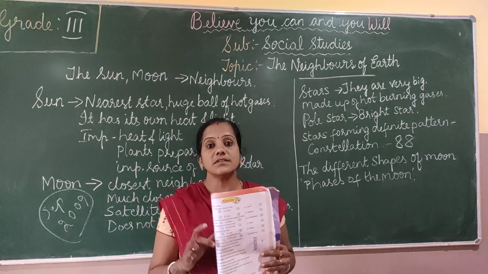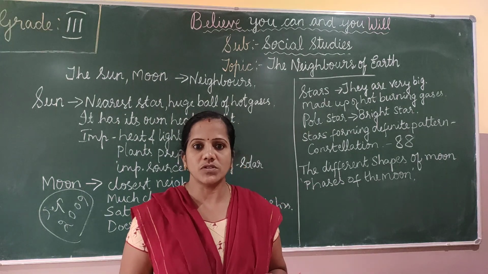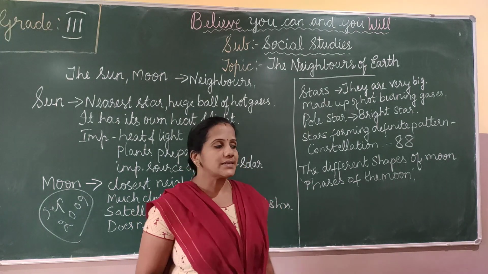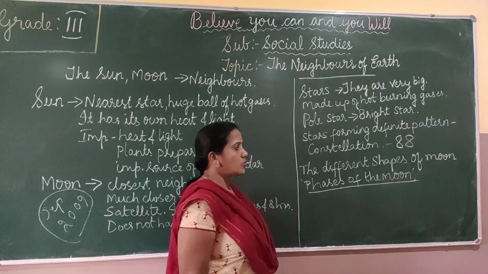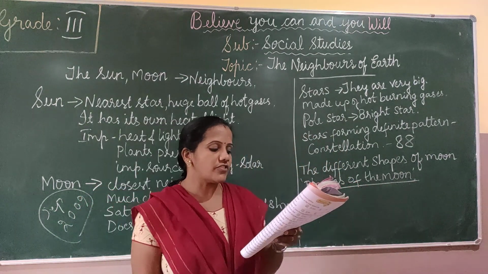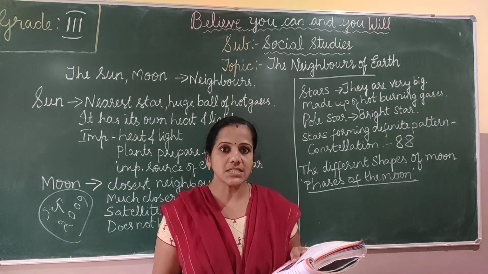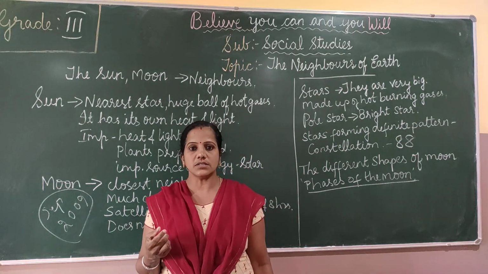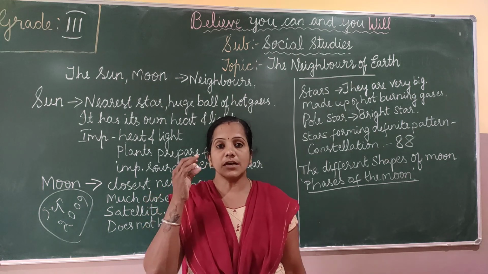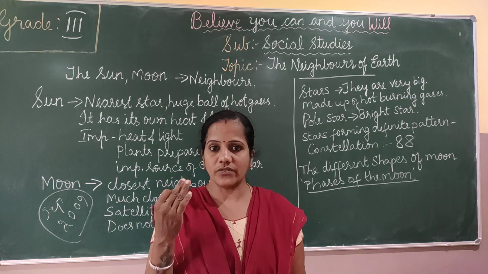Next it is the different shapes. We can see the different shapes of the moon. Is it? So what do we call it? It is the phases of the moon. The moon changes its shape due to its movement around the earth. As I told you before, the moon is the satellite of the earth.